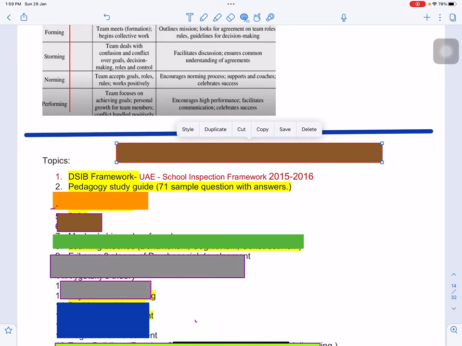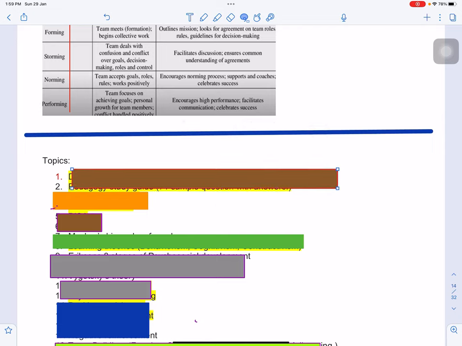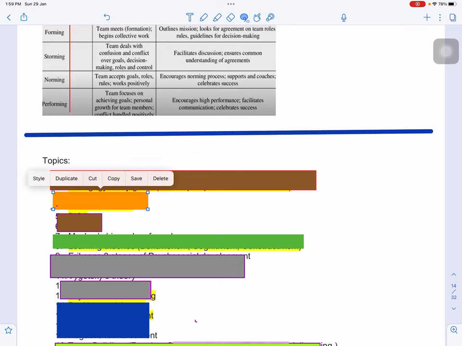Second is the pedagogy study guide. You need to download this also from the internet, the pedagogy study guide of 2020 or 2019. There are 71 sample questions with answers. 2020 is the latest one, so better get that one. Practice them or go through them 2 to 3 times so that you actually understand them. Those questions helped a lot, and quite a number of questions came in that context. So download these and read them 2 or 3 times.